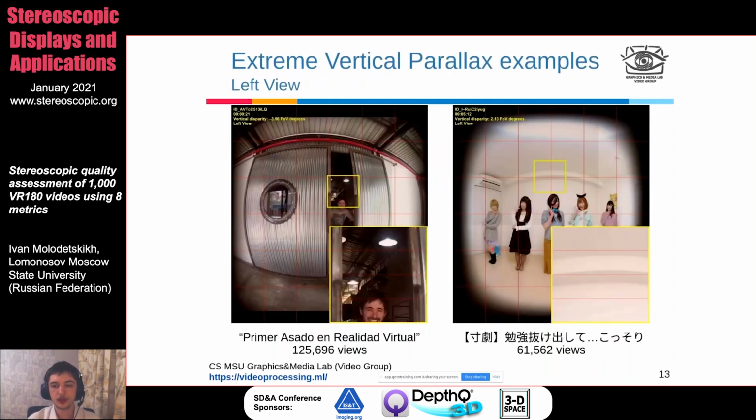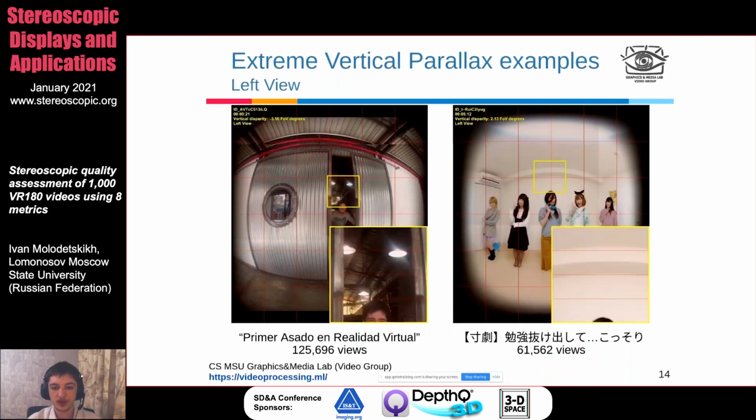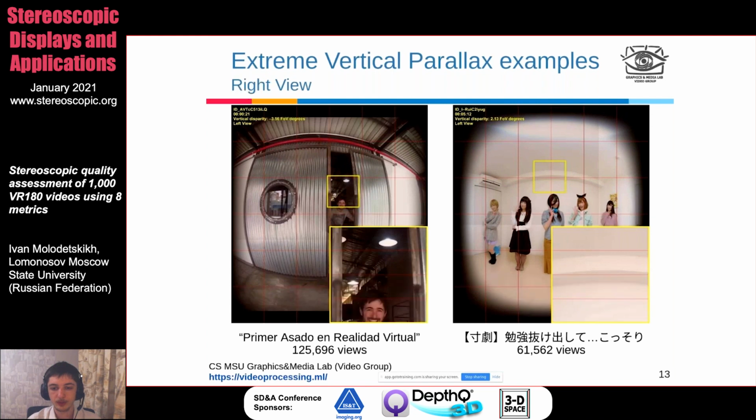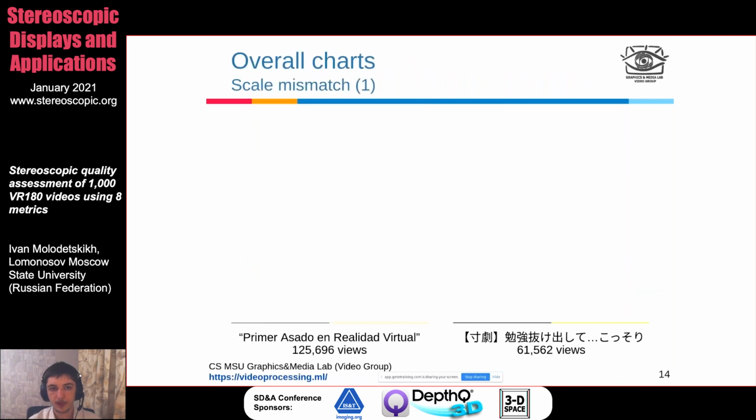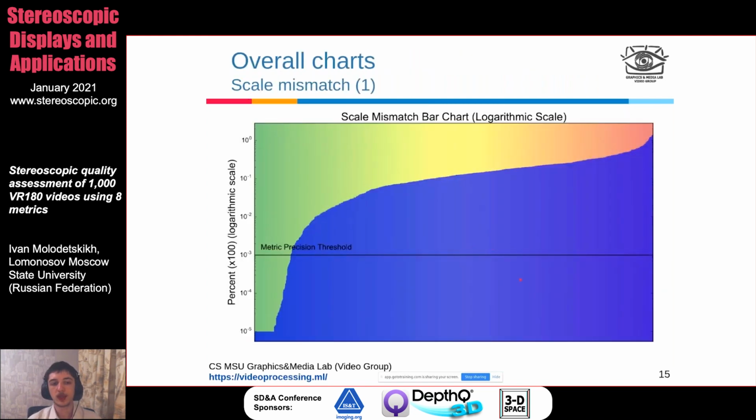So here are two examples. The yellow square is zoomed in, so you can see it better, that the objects are moving up and down. Next, we move to scale mismatch. This is when in one of the frames the objects are bigger than the same objects in another view. And once again, we see the same structure with most of videos actually having some discernible scale mismatch.